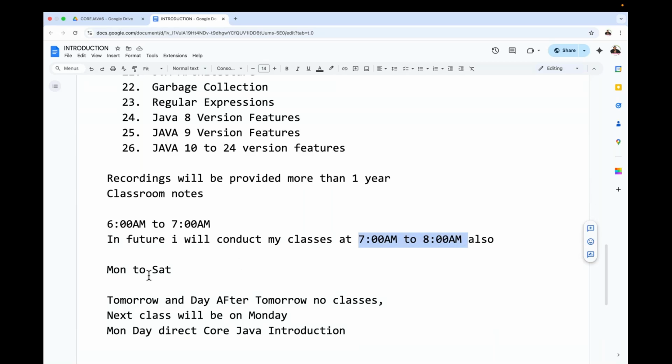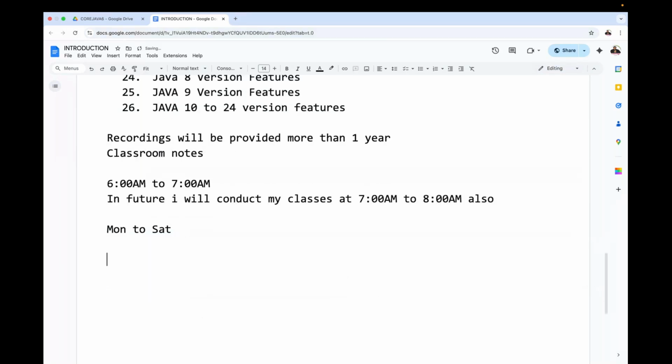Monday to Saturday classes are going to happen, no doubt about it. On Sundays, if it is required, if our syllabus is not on the right track, if we are lagging a bit, definitely I can take some extra sessions on Sundays also, but not immediately. After a few days, if it is required, then I will take the class. But maximum, Monday to Saturday we are going to have classes. Right, this is the explanation I gave in the last class, which happened on Friday.